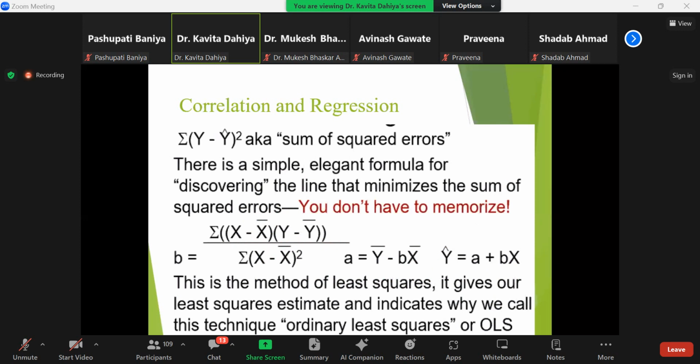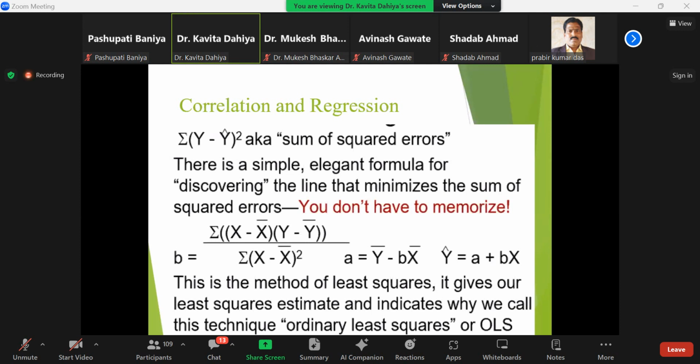There is a simple, elegant formula for discovering the line that minimizes the sum of squared error, which you do not have to memorize. This is the formula I have given you, where B is equal to the sum of (x minus x bar) into (y minus y bar), and the whole figure is divided by the sum of (x minus x bar) squared. Here A is y bar minus B x bar, and y delta is equal to A